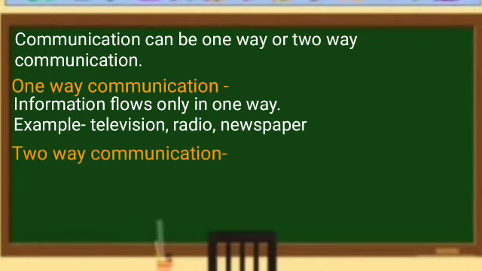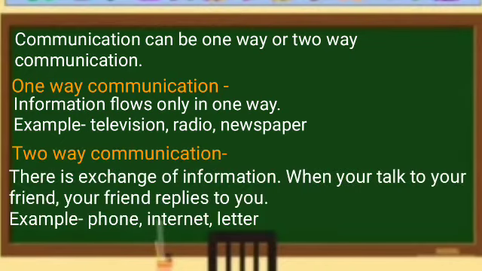Two-way communication. In this, there is exchange of information. When you talk to your friend, your friend also talks to you, right? Your friend replies to you. Examples are phone, internet, letter. Letter is a slow way of communication. It takes time. All living beings communicate with each other in different ways.